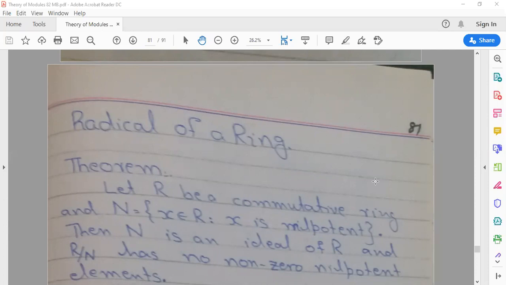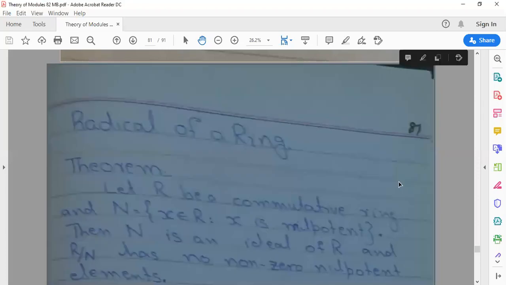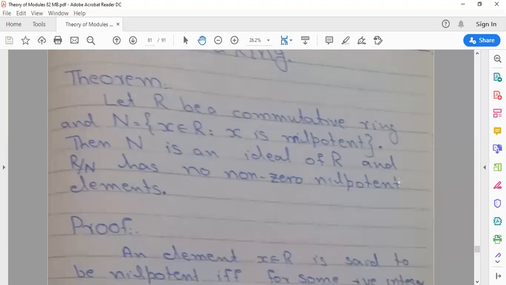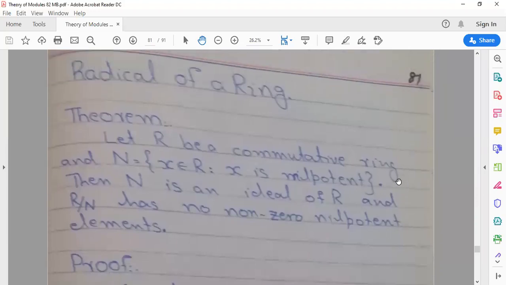Here we have studied some results and also the definition of radical. So what is radical? Let's come to the statement of the theorem. Before starting the theorem, I have revised about radical. First of all, what is nilpotent? Because this set talks about nilpotent elements. We say that x is nilpotent if there exists a positive integer n such that x power n is equal to 0. Then we say that x is nilpotent.